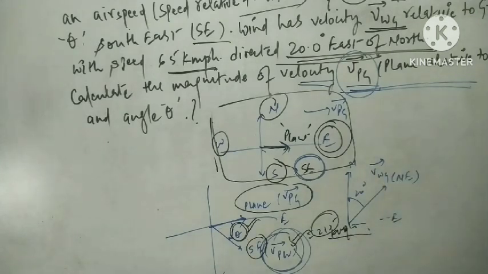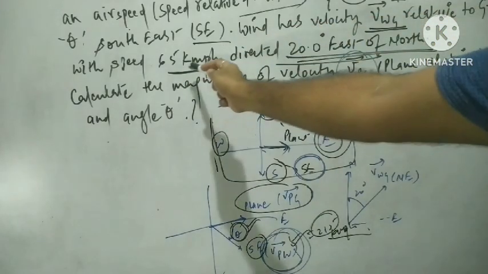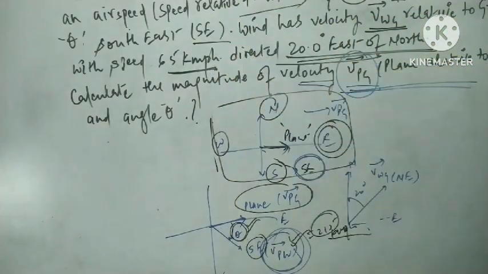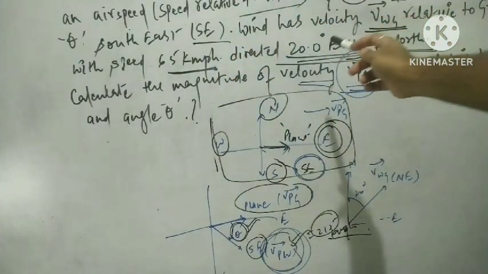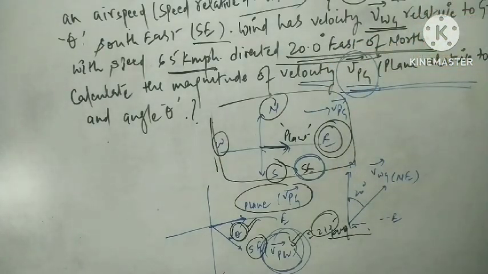Okay, directed at an angle theta south of east. The wind has a velocity VWG relative to the ground, with a speed of 65 km per hour directed 20 degrees east of north. This is the important thing: 20 degrees east of north.